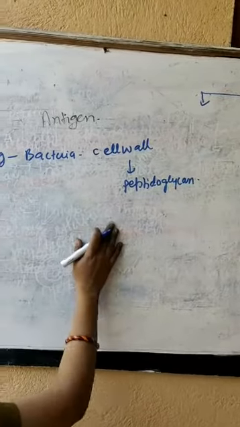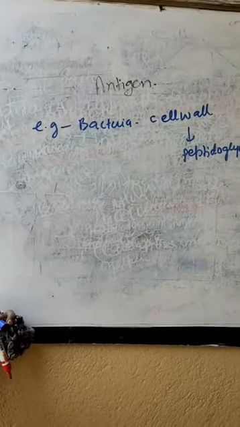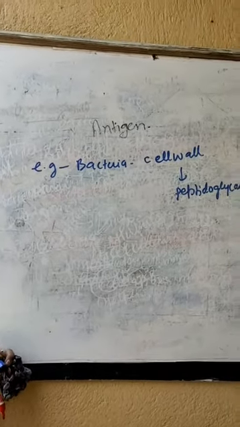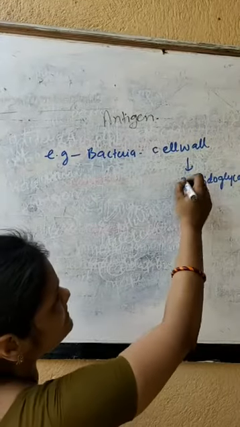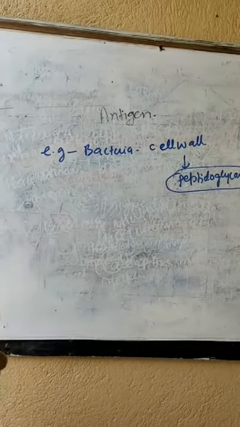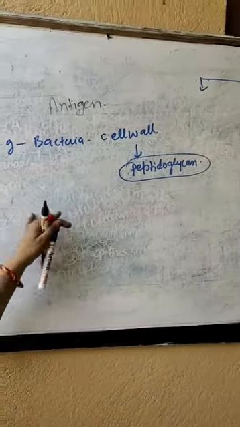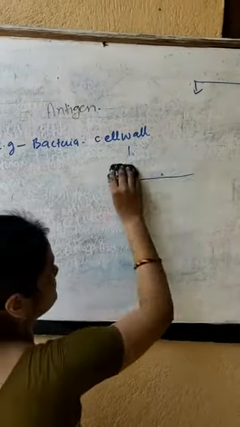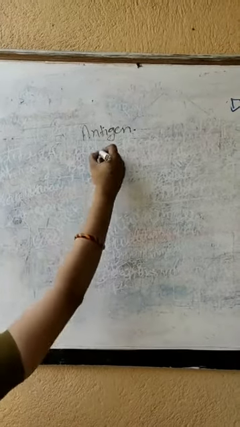Now when bacteria enter, and I have already told you, adaptive immunity has a non-self recognition property. So upon screening, the immune system will come to know it is not a self cell, it is a non-self cell, when it sees peptidoglycan. Like that, bacterial macromolecules, viral capsid protein, and parasitic protein will all serve as a foreign particle or antigen. Now when an antigen enters, it is going to trigger an immune response. That immune response will be discussed.